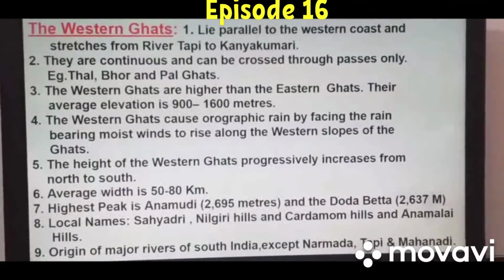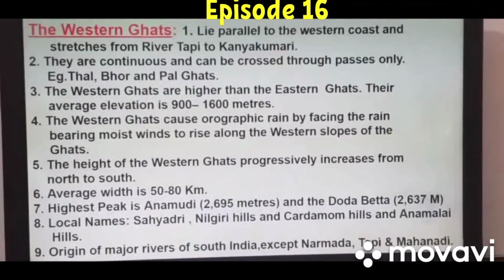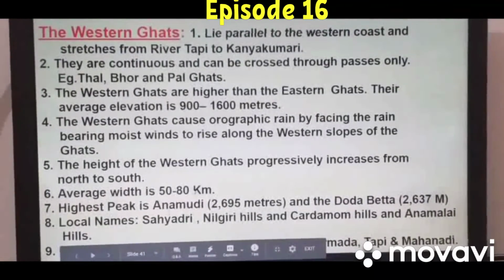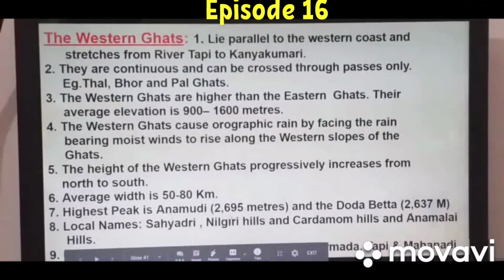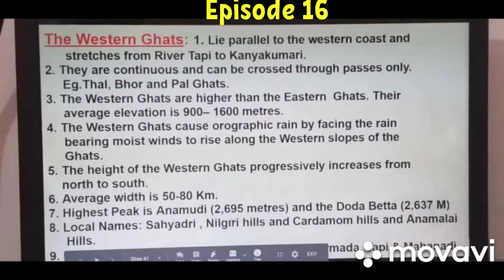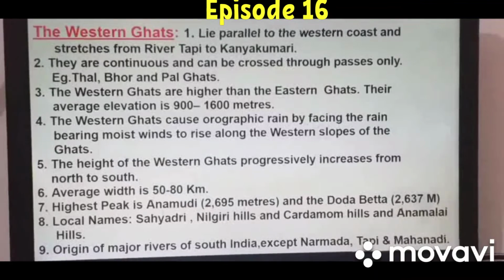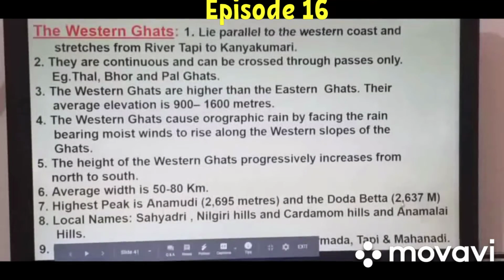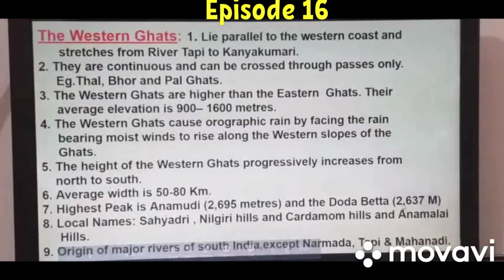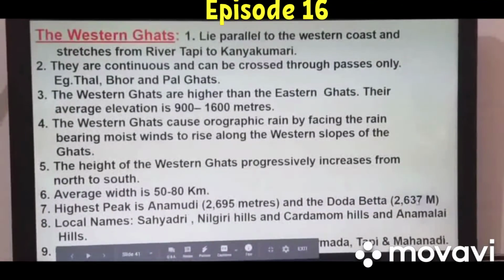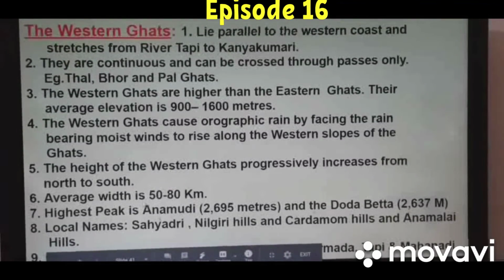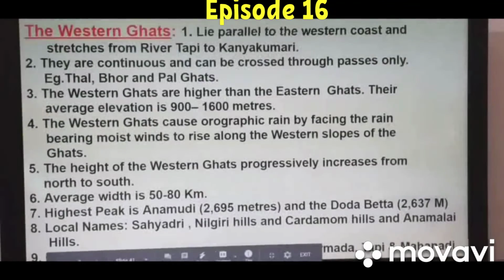So gradually the height of the Western Ghats increases. The average width is 50 to 80 kilometers. The highest peak is Anaimudi, and its height is 2695 meters. Doda Betta is the other peak, with a height of 2637 meters. These are the two high peaks located within the Western Ghats, and Anaimudi is the highest peak of the Western Ghats, having